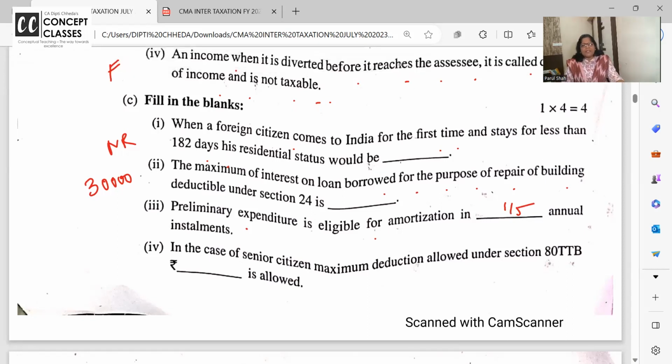Chalo. Preliminary expenses are eligible for amortization at 1/5 every year. Voluntary retirement expenses, preliminary expenses, demerger expenses, these are all allowed at 1/5 every year for continuous 5 years.